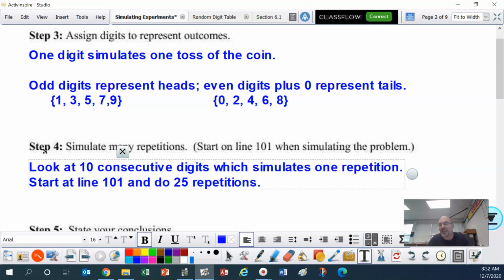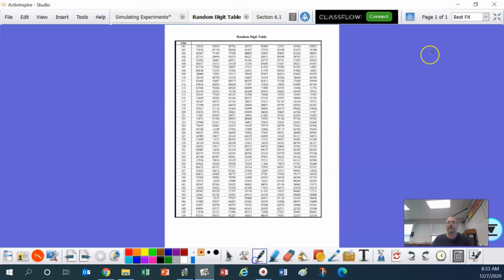Sometimes I'm just going to have you do 10, because once you get the idea. But if this was the AP test, you would want to say, yeah, we're going to do about 25, 30 repetitions. I think on the AP test, though, if they've had students do some of this, they actually tell you how many repetitions because they want all students to get the same answer. So we're going to start at line 101 and do 25 repetitions for this one. Now, if we look at line 101.